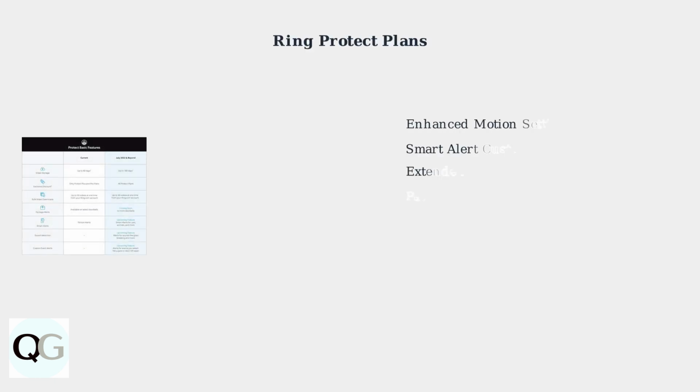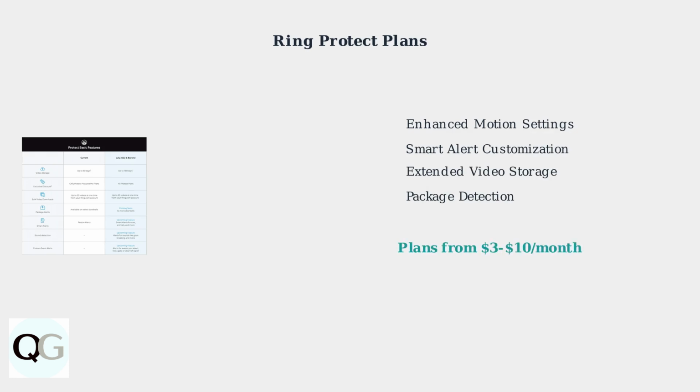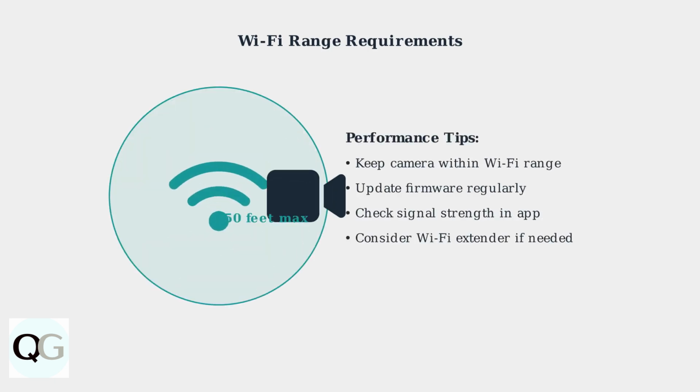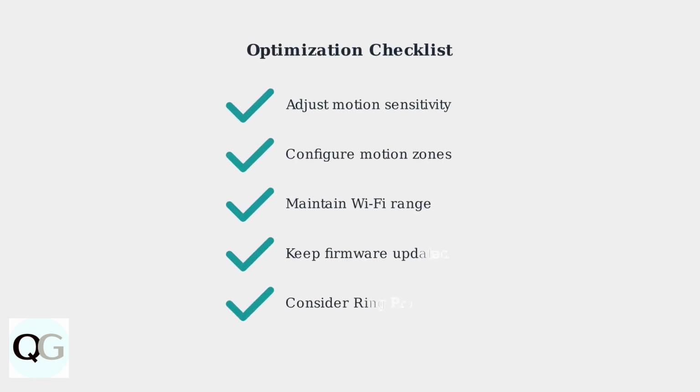Advanced customization features are available through Ring Protect subscription plans. These plans unlock enhanced motion detection settings, smart alerts, and additional storage options. For optimal performance, ensure your Ring floodlight camera is within 150 feet of your Wi-Fi router. Poor connectivity can cause delays in motion detection and lighting activation. By adjusting motion sensitivity, customizing detection zones, maintaining good Wi-Fi connectivity, and keeping your device updated, you can maximize your Ring floodlight camera's effectiveness and minimize false alarms.